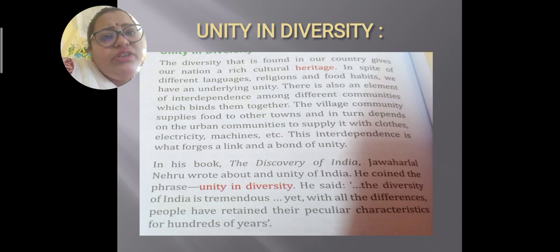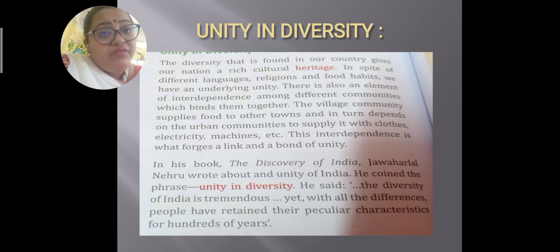Now, how did this concept of unity in diversity come? This concept came from Jawaharlal Nehru's book, The Discovery of India. Here he says that the diversity of India is tremendous, yet with all the differences, people have retained their peculiar characteristics for hundreds of years.